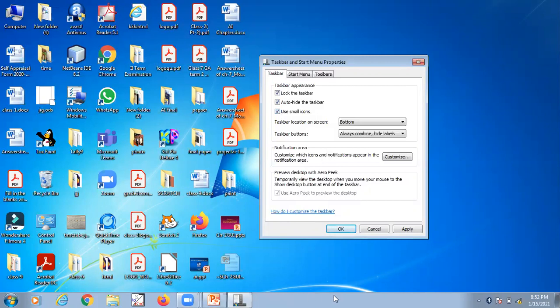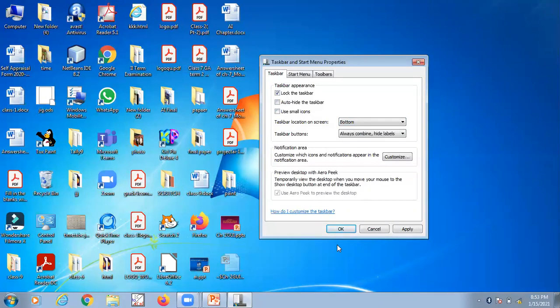Then the next thing is the taskbar location on the screen. Right now, as I told you, it is present by default at the bottom, but you can change the location also. You can place it on the left, right, top, or bottom, wherever you want. It is up to you. It is not compulsory that it should be present at the bottom. It can be placed on the left side or right side. It's up to you.